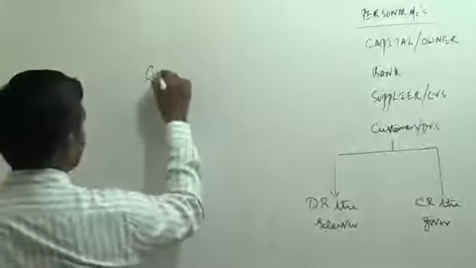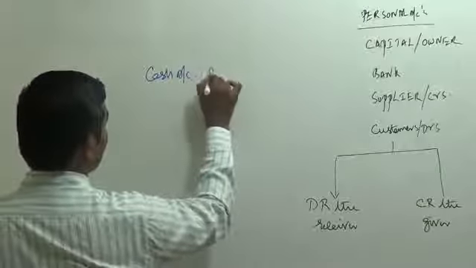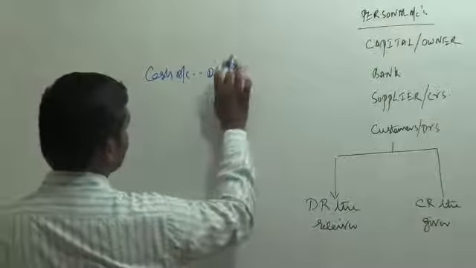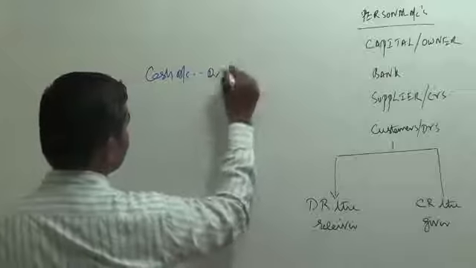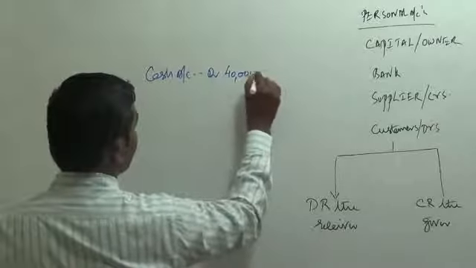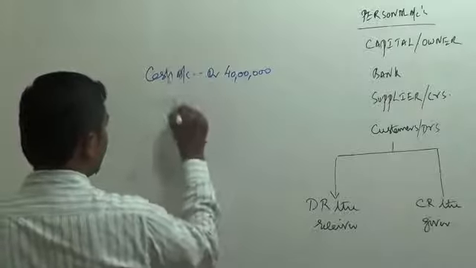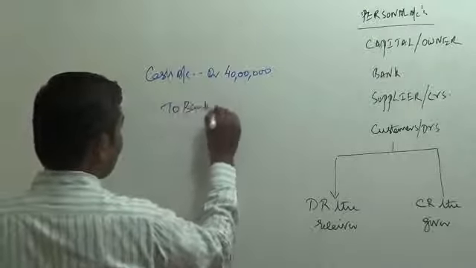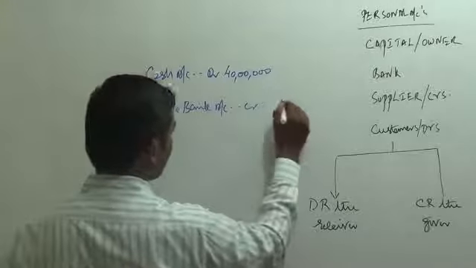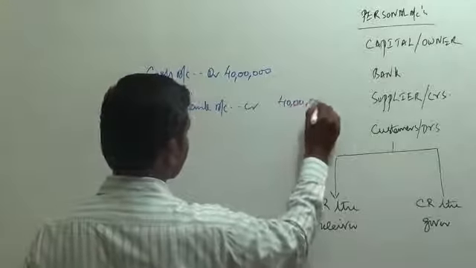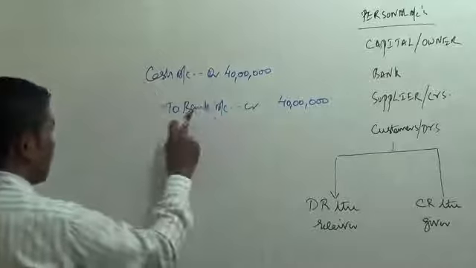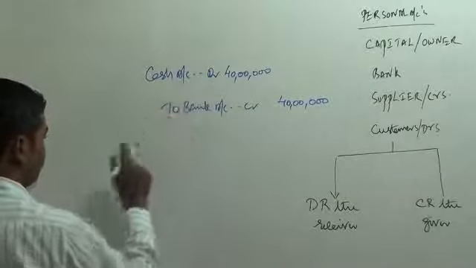Cash is coming into the business. Who is giving this cash to the business? Bank is giving this cash to the business. Cash account debtor 50 lakhs. Not 50 lakhs, 40 lakhs. Sorry. Cash account debtor 40 lakhs. Real account coming in, debit. Who gave this cash to the business? Bank gave this cash to the business. Bank account credit 40 lakhs. Bank, personal account, giver, credit.